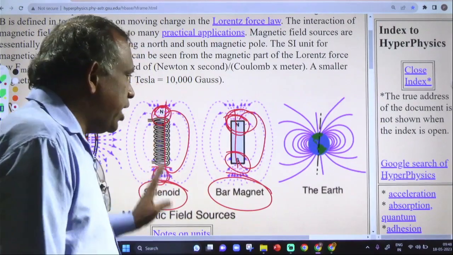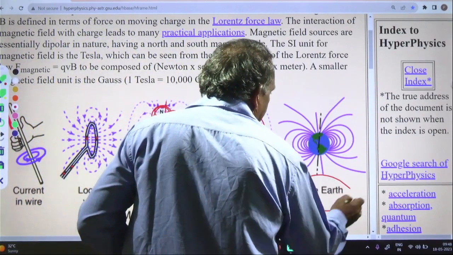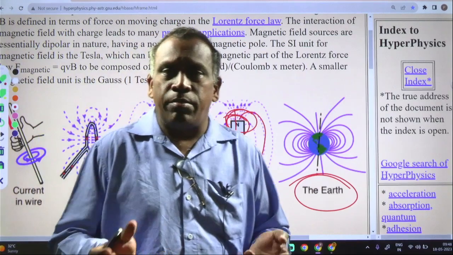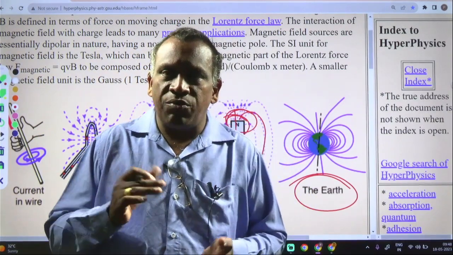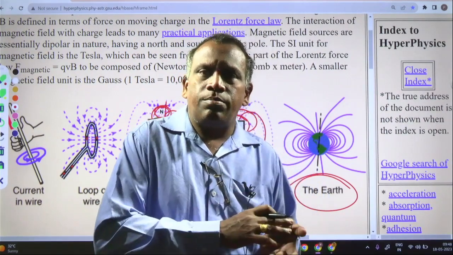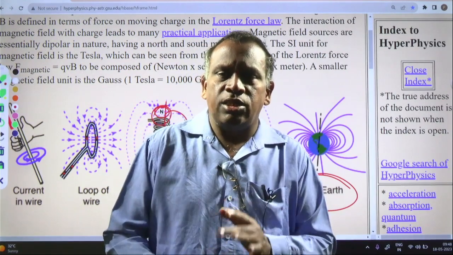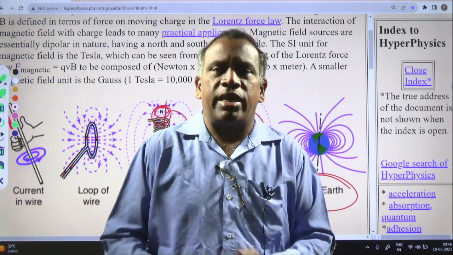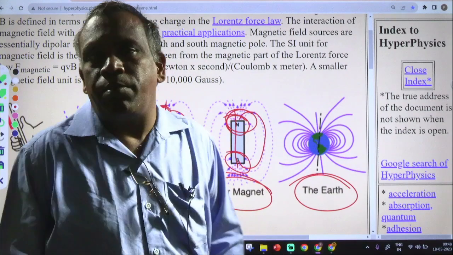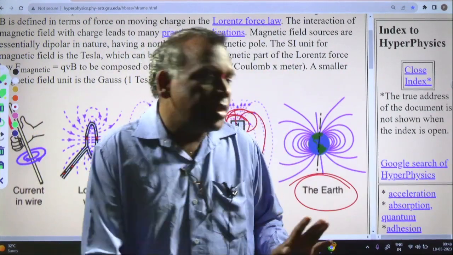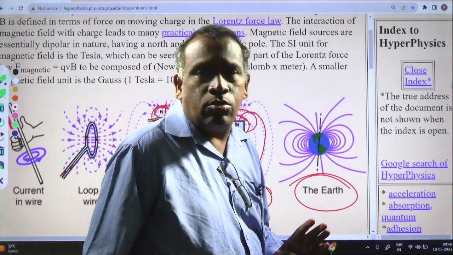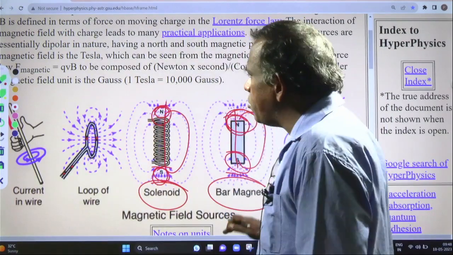And if you take the earth's magnetic field, there is a geographical north pole and a magnetic north pole, and they are different. The geographical north pole and magnetic north pole are not near each other. The geographical north pole is near the magnetic south pole. Similarly, the geographical south pole is near the earth's magnetic north pole. These are the two important things, because the earth is also a huge natural magnet. The magnetic field of the earth is just like a bar magnet. So this is about magnetic fields.